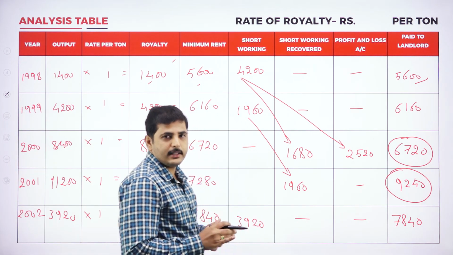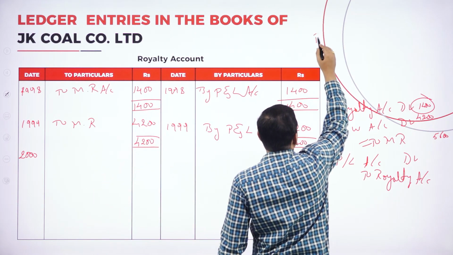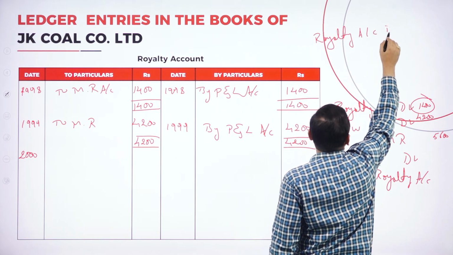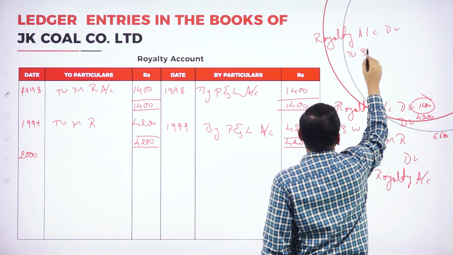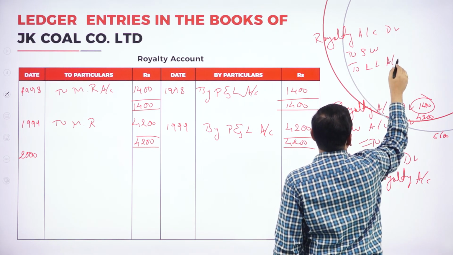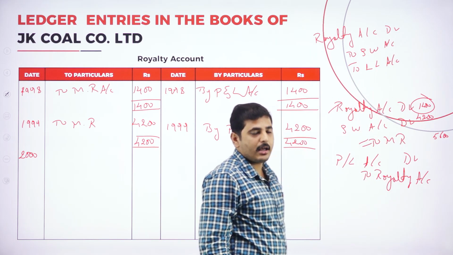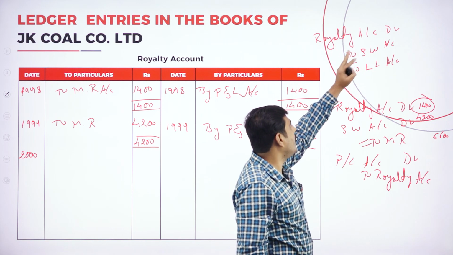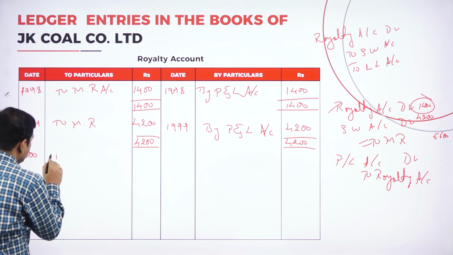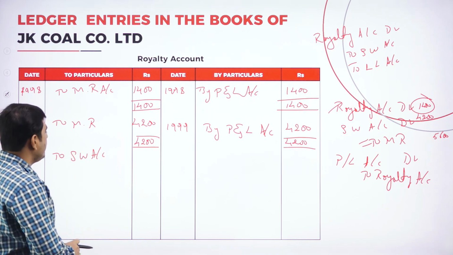When you are paying the royalty, what is the journal entry? So let's write the journal entry here. Royalty account debtor, to short working, to landlord account. So we have recovered the short working and the remaining amount is transferred to landlord account. So by royalty account, to short working, to landlord. So we should write to short working account. What is the amount of short working recovered?